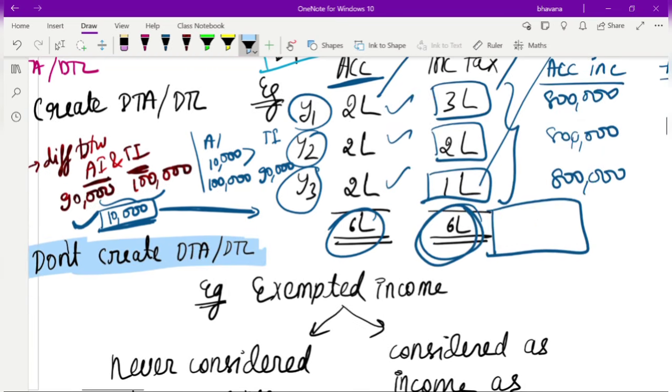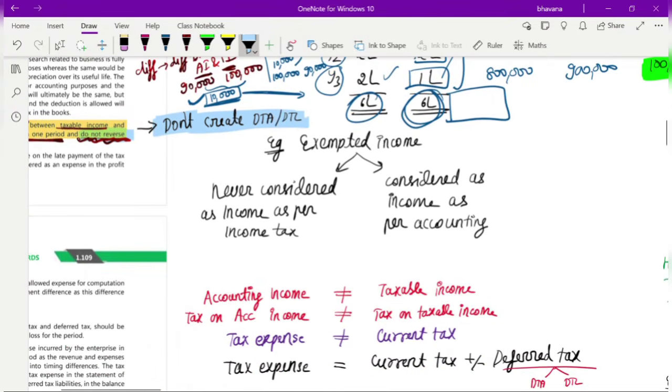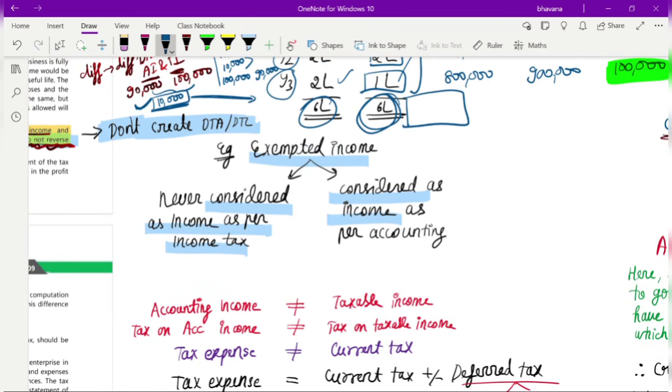Okay. So I have given an example here. Take the example of exempted income. If there is exempted income, it will not be considered as income in your income tax. This exempted income is only exempted as per tax laws. While you are calculating as per accounting records, this income will be considered. So due to this, at one place the income will be higher and at the other place the income will be lower.